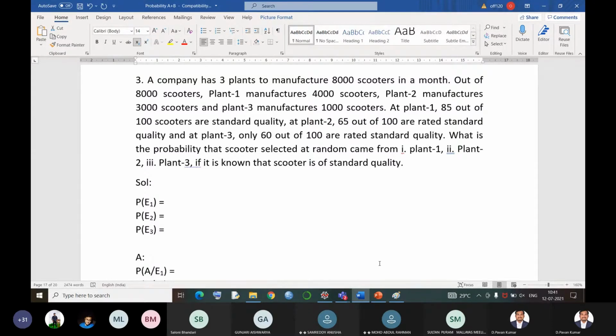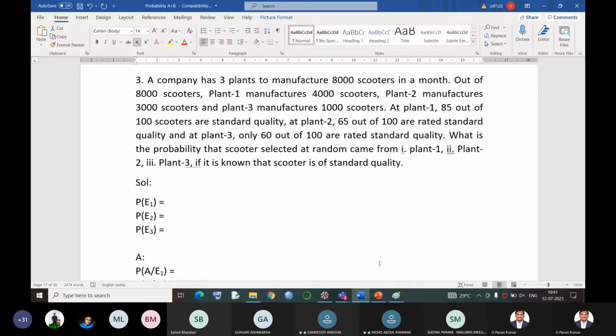And continuing with the third one, let us see the situation. A company has 3 plants to manufacture 8,000 scooters in a month. Out of 8,000, plant 1 manufactures 4,000, plant 2 manufactures 3,000, and plant 3 manufactures 1,000 scooters. At plant 1, 85 out of 100 scooters are standard quality.